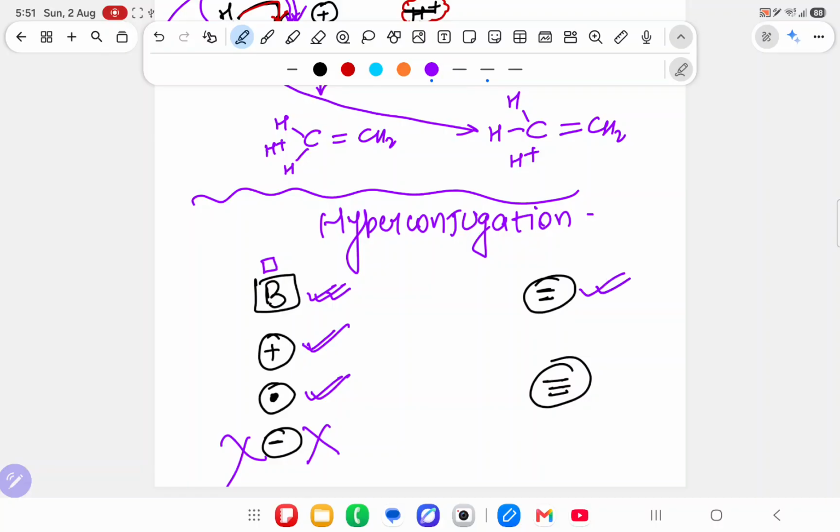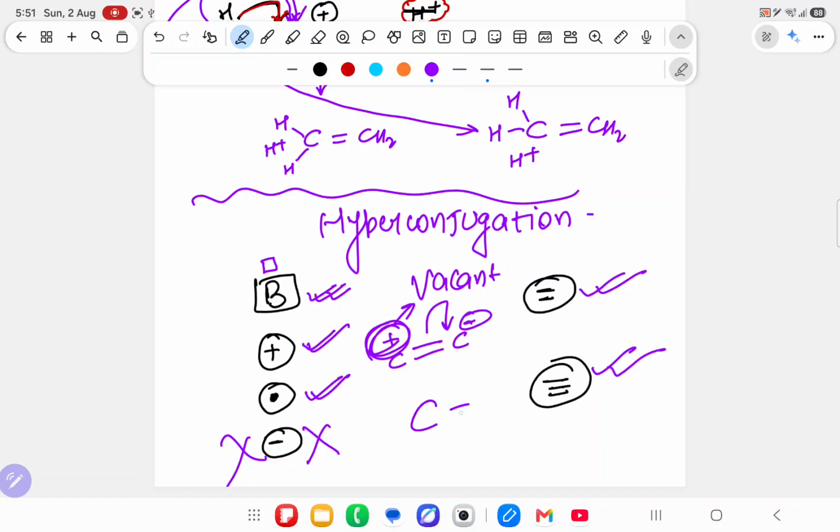Double bond, yes sir, double bond will also show it, triple bond will also show it, because the double bond will break like this. Over here plus will come, over here minus will come, so this plus is indirectly a vacant orbital. Over here a triple bond is there, this will break, it will get minus, it will get plus.